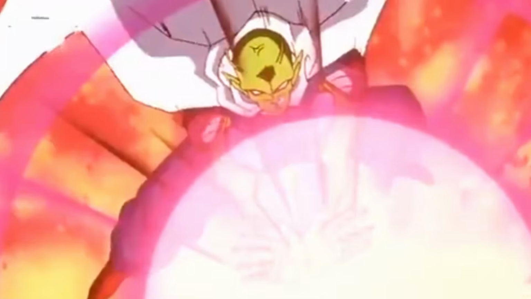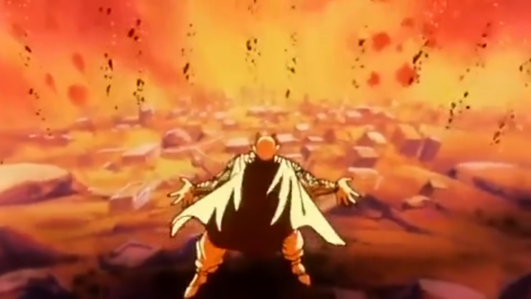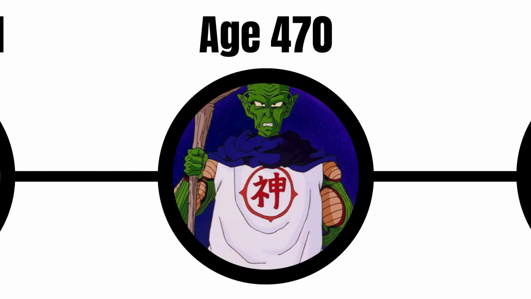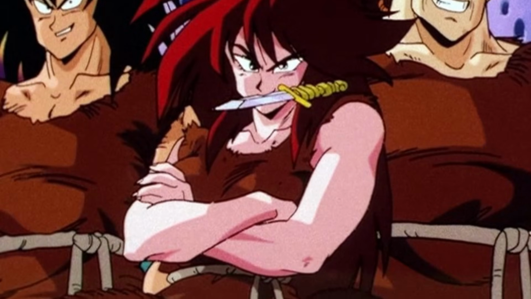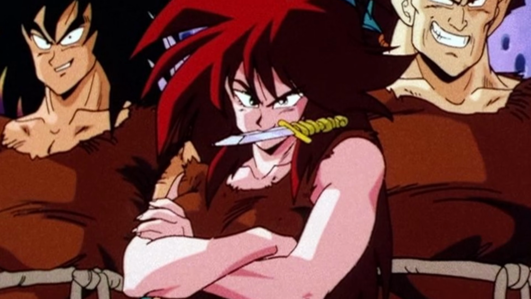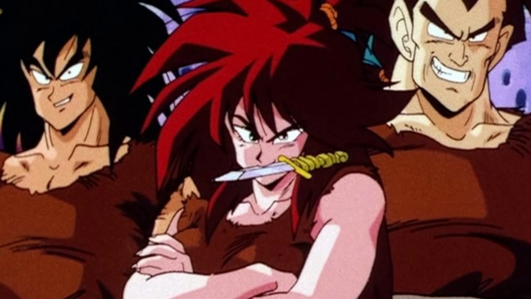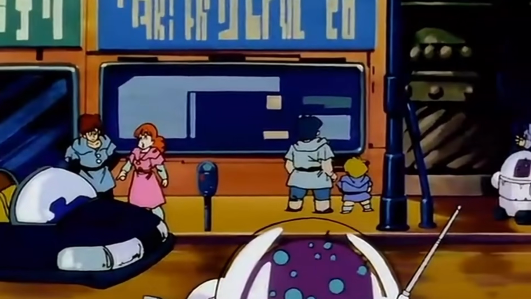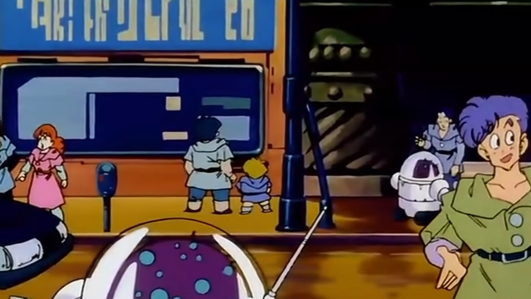Almost a decade later, King Piccolo nearly throws Earth into chaos before getting sealed away. Age 470, Kami creates Earth's Dragon Balls. Around age 550, the Saiyans lose their original home planet, Sadala, after a civil war. They relocate to the nearby planet Plant that is already inhabited by a technologically advanced race called the Tuffles.